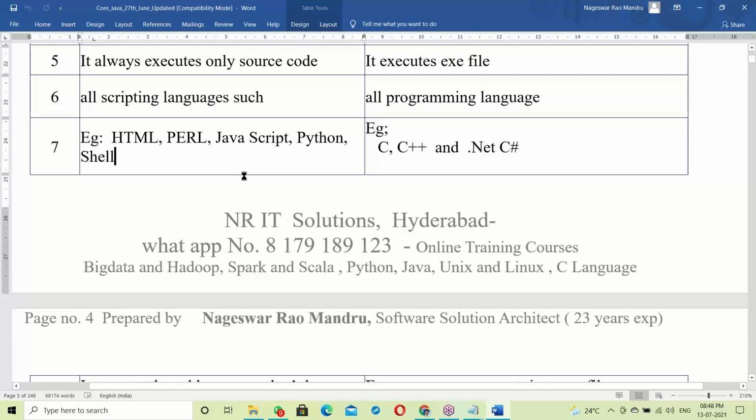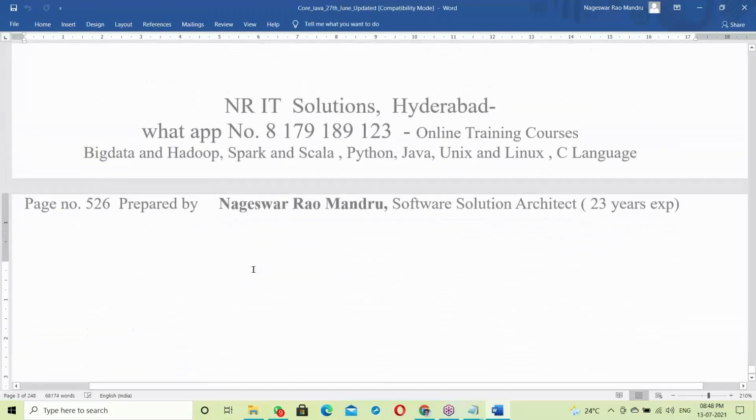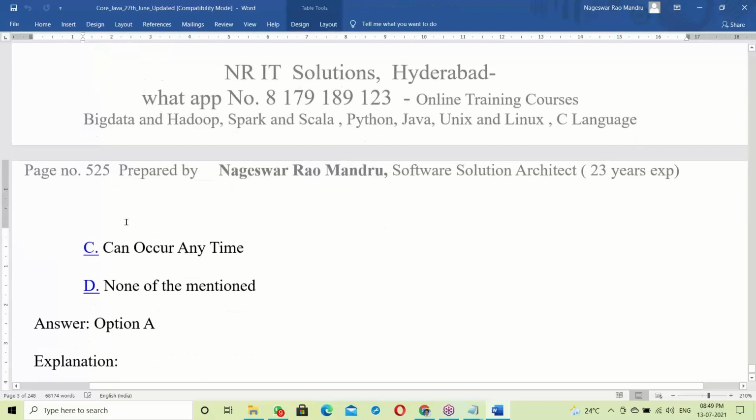It's a 526-page document. This document is for you only. I'll share these documents, the daily recordings and softwares, everything with you.